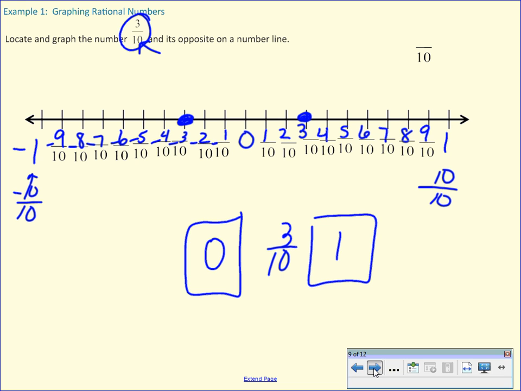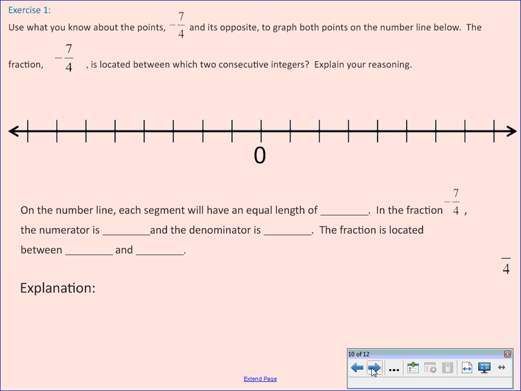Okay, let's look at the next example, or exercise. We're going to look at negative 7/4. Well, negative 7/4 is between what two consecutive integers? Now, consecutive means in a row. You have 2 consecutive days off, Saturday and Sunday. Those are consecutive days. So consecutive numbers would be 5 and 6, 7 and 8. Consecutive meaning in a row, together, one after the other.